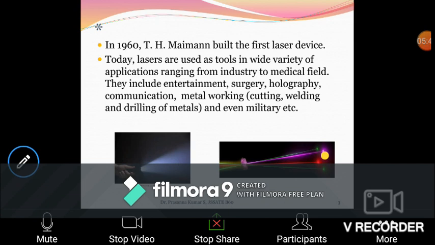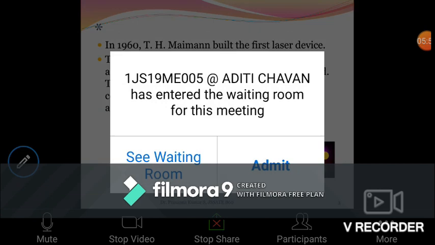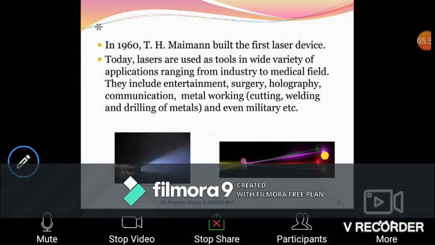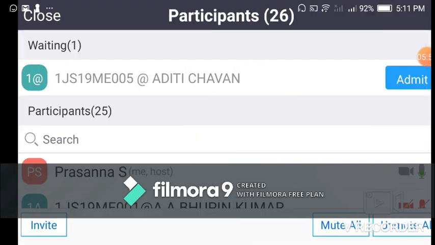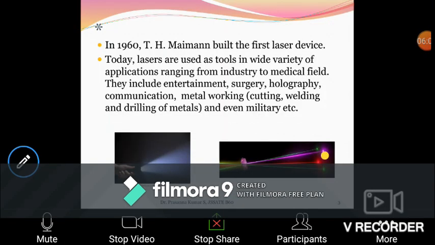Look at the left hand side. The man holding a torch, when it is on, gives white light, and it is a polychromatic source. The laser light is monochromatic in nature. Ordinary light, when you switch on a lamp or a tube light or any light that you use at home, is nothing but a polychromatic source of light. So you understood the laser.